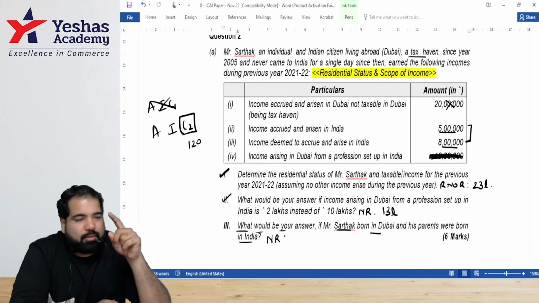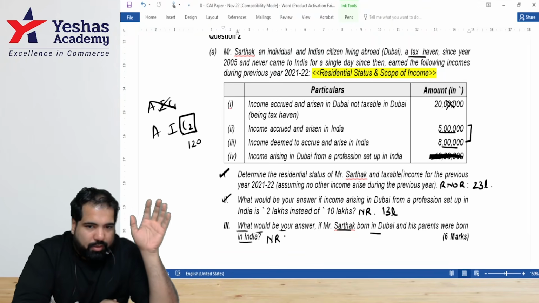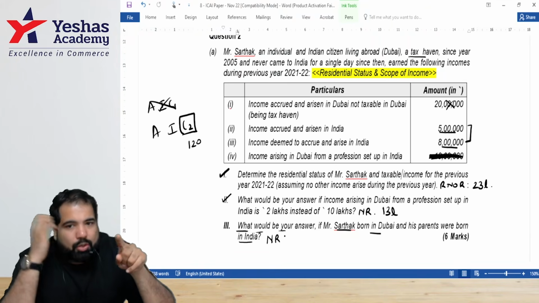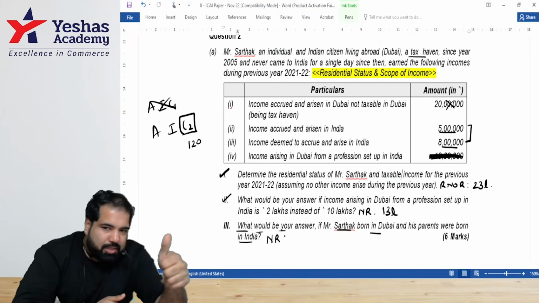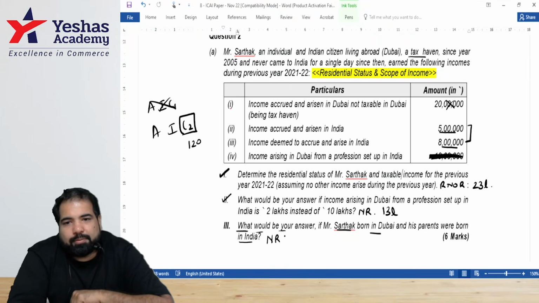What is his taxable income? You'll make a table, particulars, amount, and you'll put how many lakhs there? 23. What is the first one? Why is it not taxable? Not within the scope of income. All right. Guys, that is the answer. You have the residential status also, income also. Next, point number 2. What will you write?